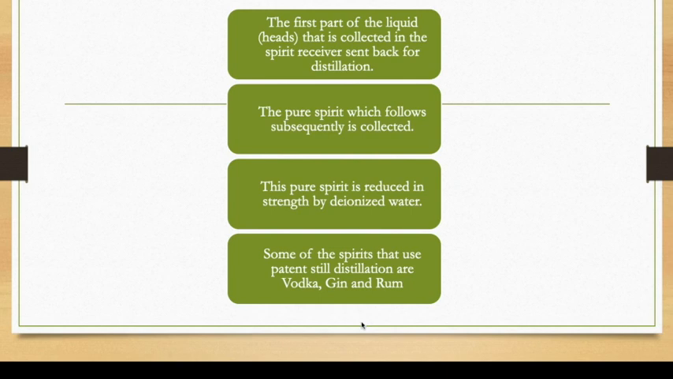This pure liquid is reduced in strength by deionized water. As I said, the strength of the alcohol will be very high, like 70% or 80%. It has to be reduced to 60-65%. That is done by adding deionized water. Some of the spirits that use the patent still are vodka, gin, and rum.